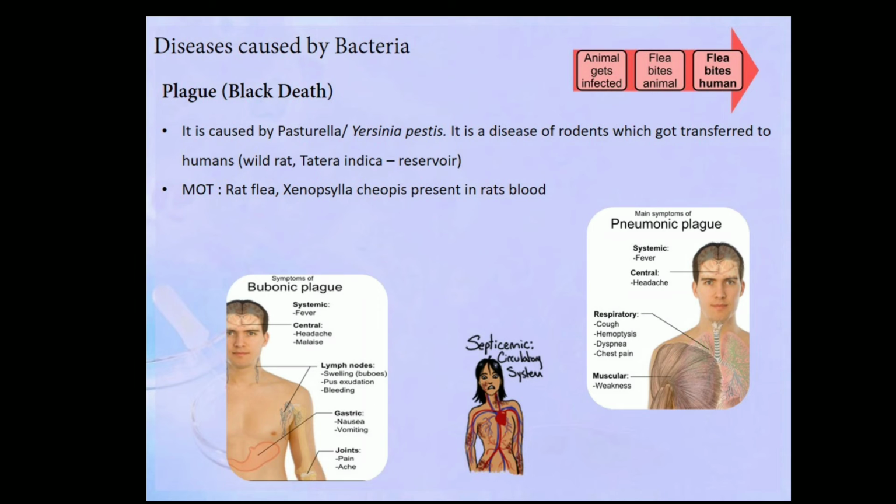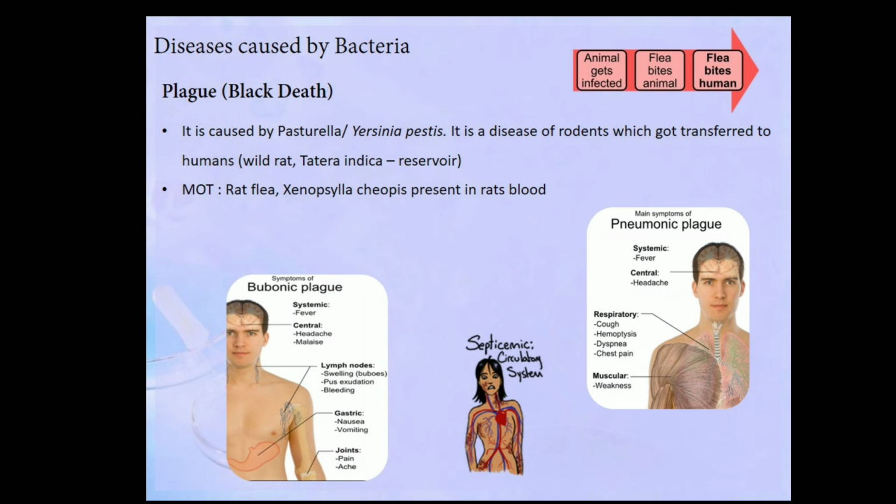Now we'll move on to plague. Plague, also called Black Death. It is caused by the bacteria Pasteurella or Yersinia pestis. Actually, this is a disease of rodents. It's not a disease of human beings, but it got transferred to human beings by chance, accidentally. So it is actually the wild rat or the Tatera indica.